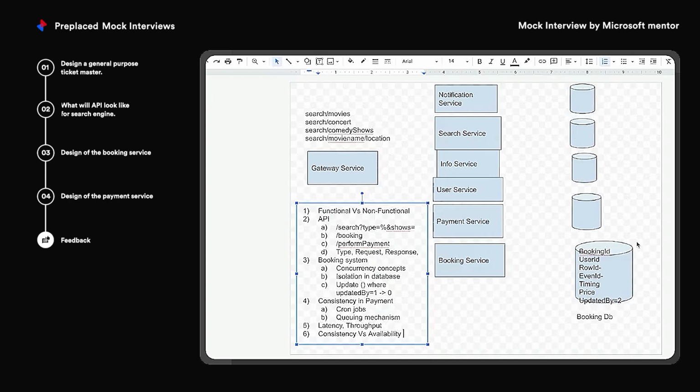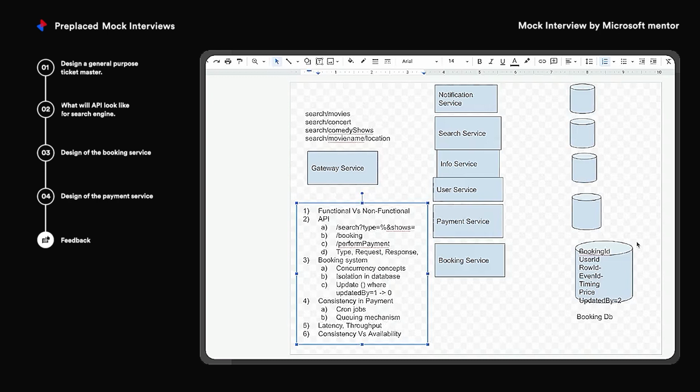I think that's it. Any feedback for me? I think I have highlighted most of the things. This was the only feedback that I wanted to share, these six things, and other than that, just practice all the different types of system design interview questions. You'll get more and more clarity.